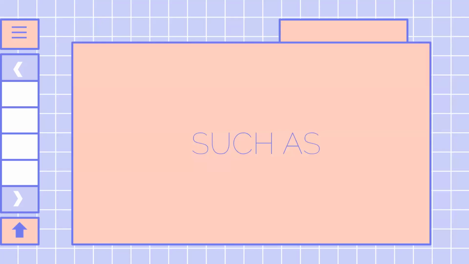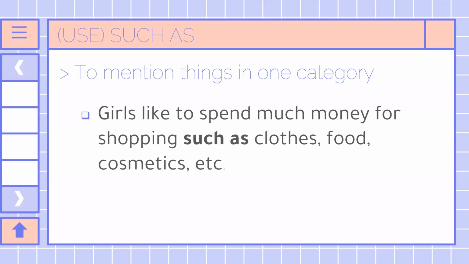After talking about "for example", next let's talk about the second discussion, namely "such as". First, "such as" is used to mention things in one category. It's the same as in the use of "for example". The example is, girls like to spend much money on shopping such as clothes, food, cosmetics, etc.